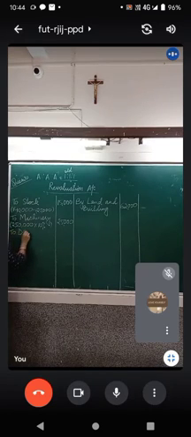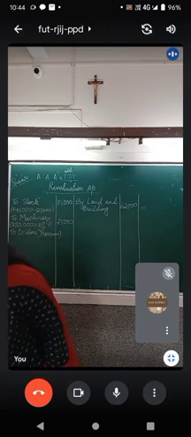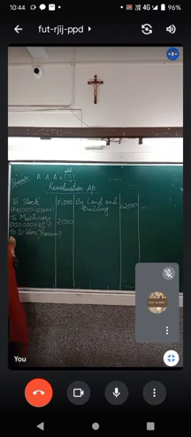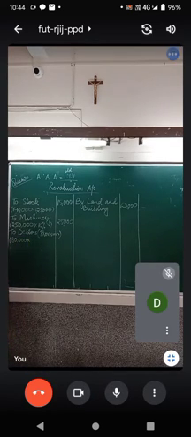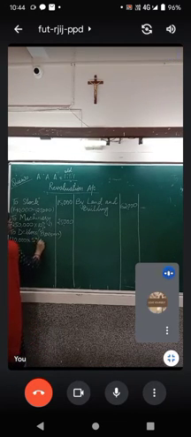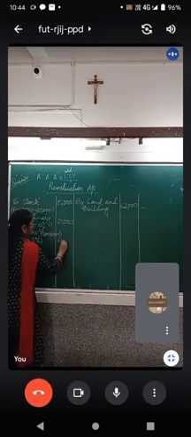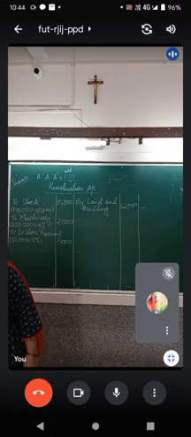So it is decreasing. What do you write? To debtors means provision is being created. How much is the amount? 5% on sundry debtors. What is the amount of sundry debtors? Ma'am, 80,000. And how much percentage is to be reduced? 5% is to be reduced. What is the amount? 4,000. Okay, Ma'am, 4,000. Any other adjustment for the revaluation amount?